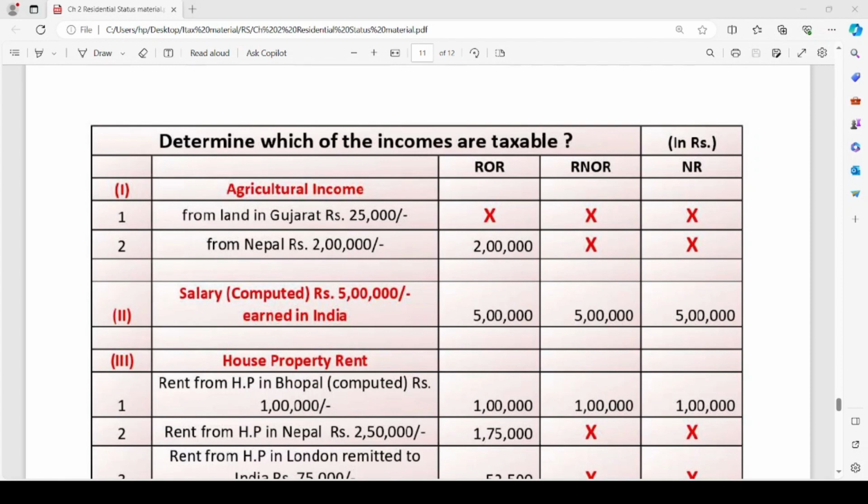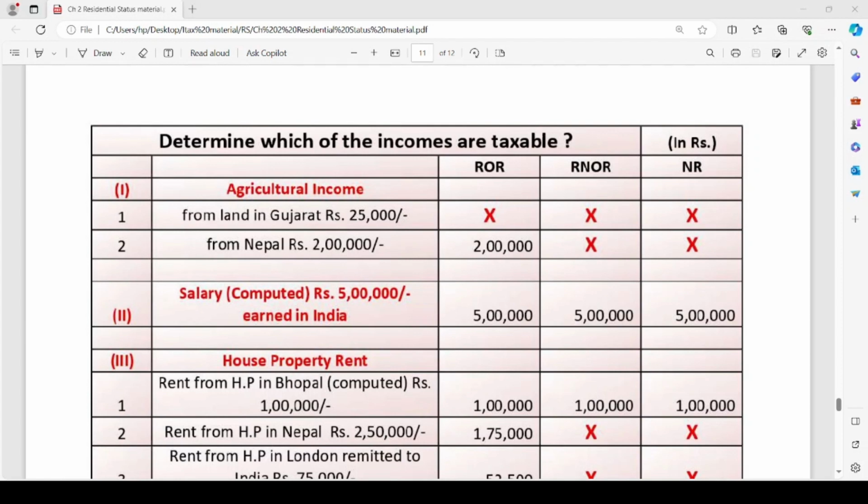Salary (computed) rupees 5 lakh earned in India. Remember this point: whenever in a question it is mentioned that salary or house property rent is computed, the word computed in the brackets means you should remember the deductions applicable on such income. The standard deduction is already provided for.